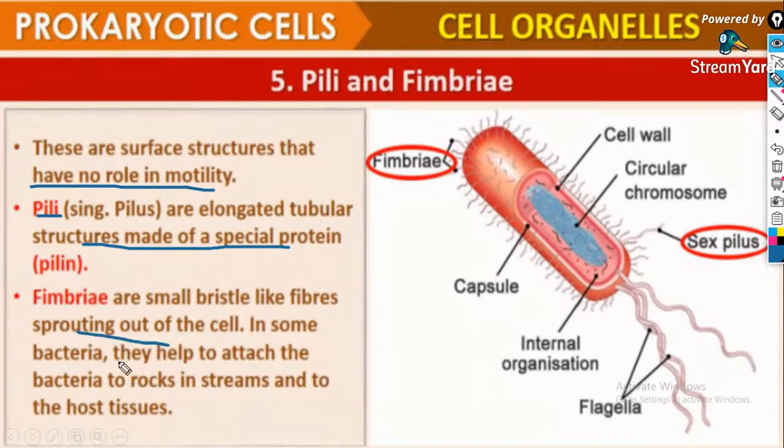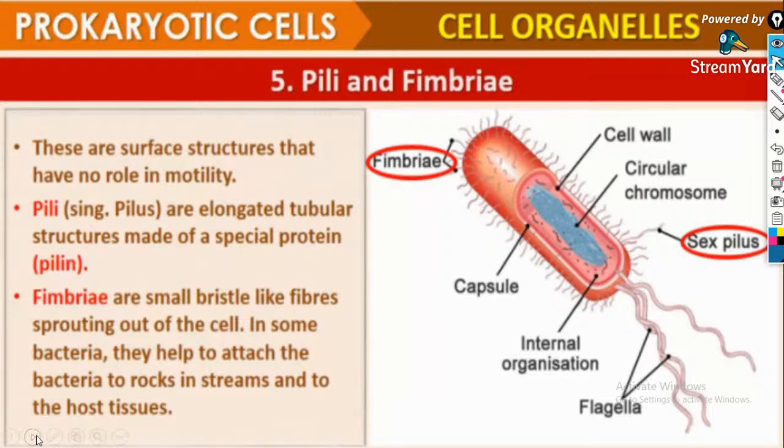In some bacteria, they help to attach to rocks in streams and to host tissue. These structures help in attachment to a host, such as the host tissues of other organisms. In the concept of bacteria, it is the host. So for attachment, fimbriae are present.